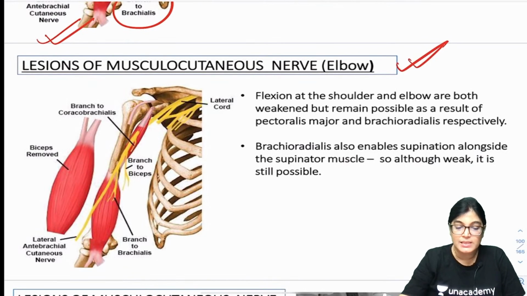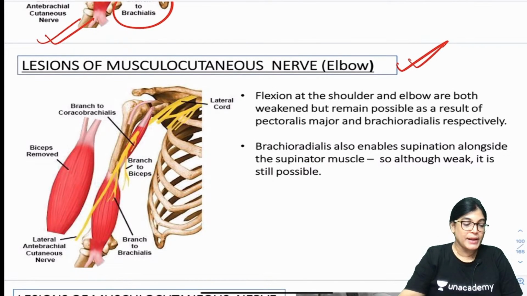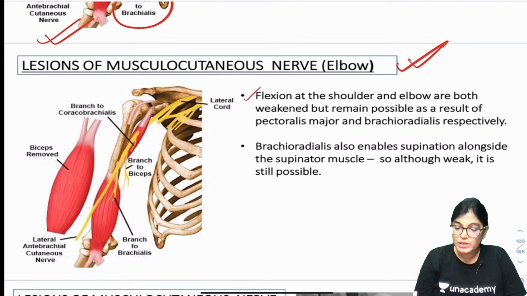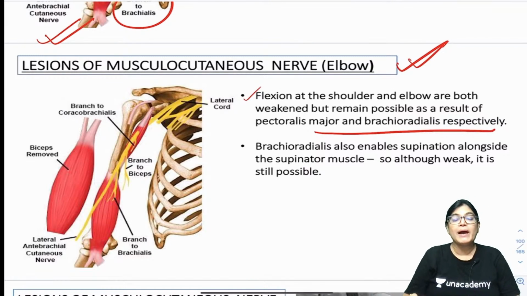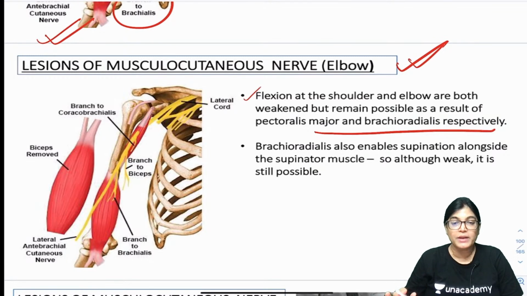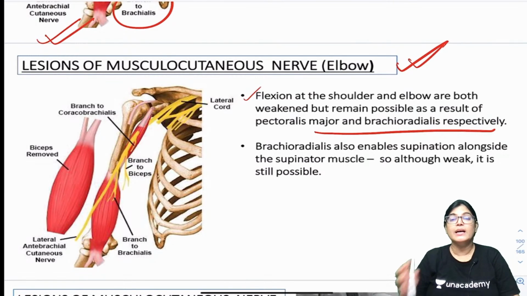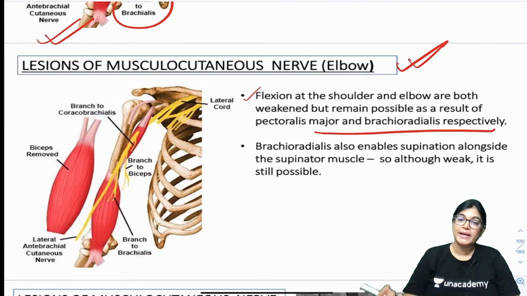If these muscles, brachialis and biceps brachii, are not functioning, the flexion of the shoulder joint and elbow joint are both weakened. I am using the word weakened, not complete absence. Why? Because the pectoralis major and brachioradialis muscles are still working. Complete loss of flexion of shoulder or elbow is not possible, because the pectoralis major muscle is intact and causes flexion of the arm. Same way, the brachioradialis muscle gets innervation from the radial nerve.